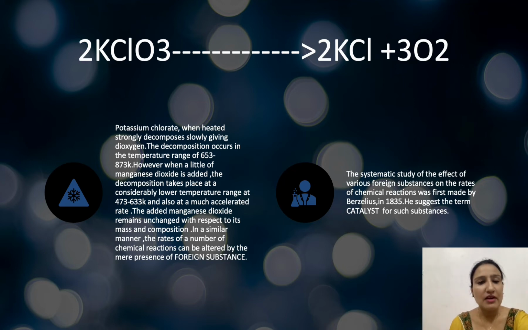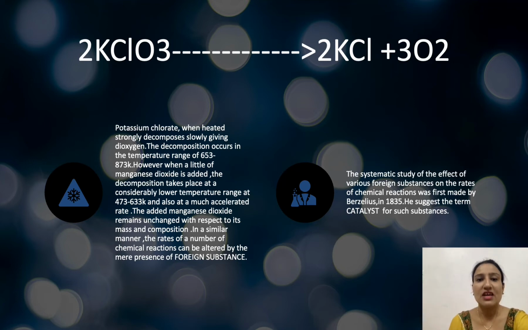In a similar manner, the rate of a number of chemical reactions can be altered by the mere presence of foreign substances. So, the systematic study of the effect of various foreign substances on the rate of chemical reactions was first made by Berzelius in 1835.